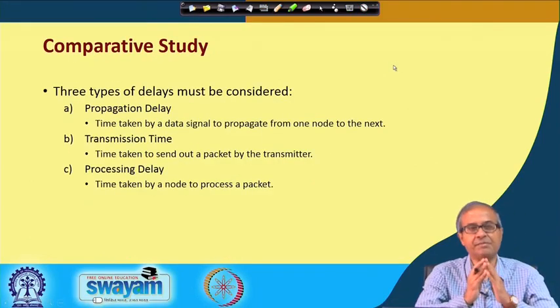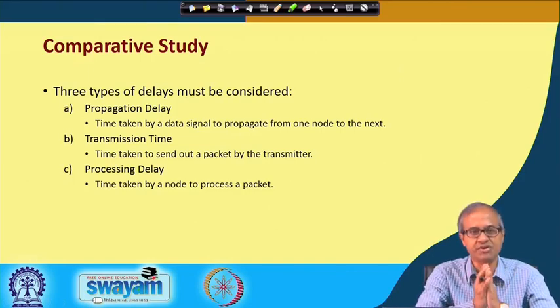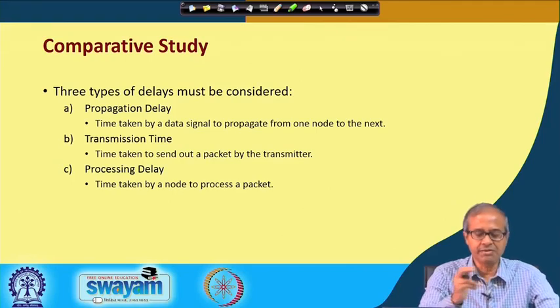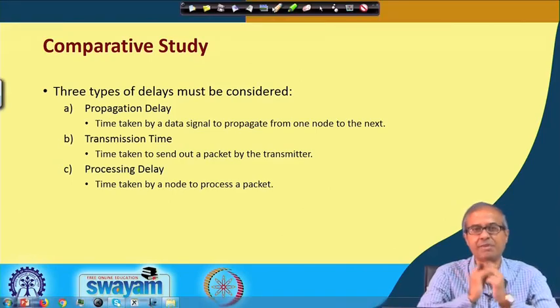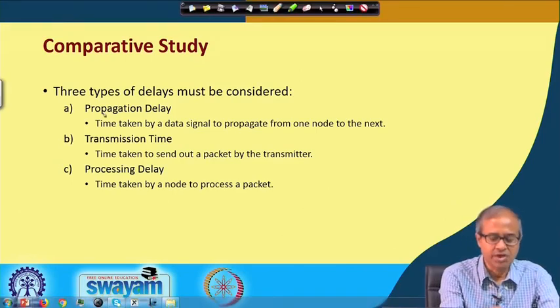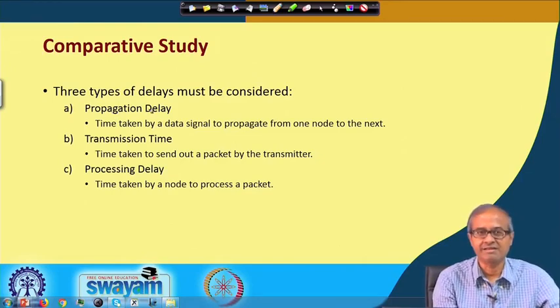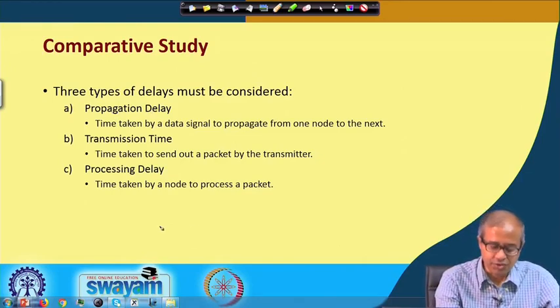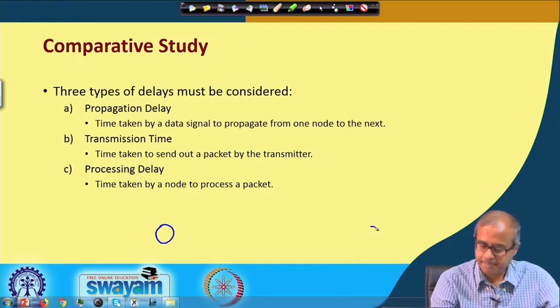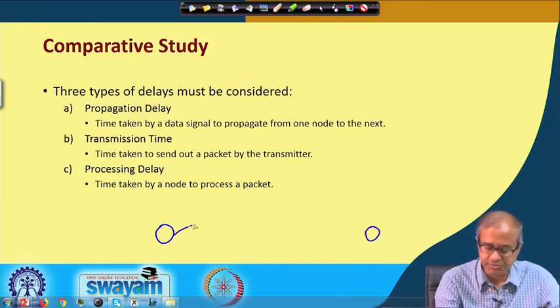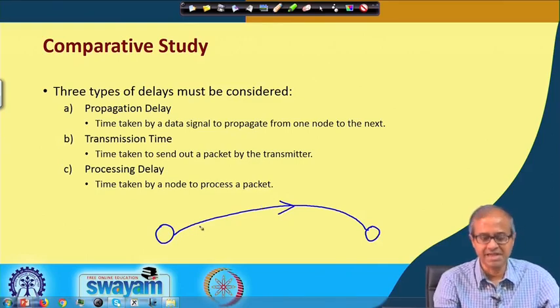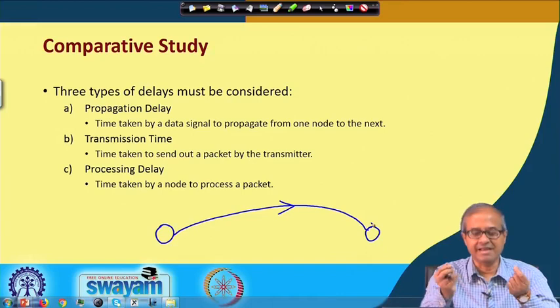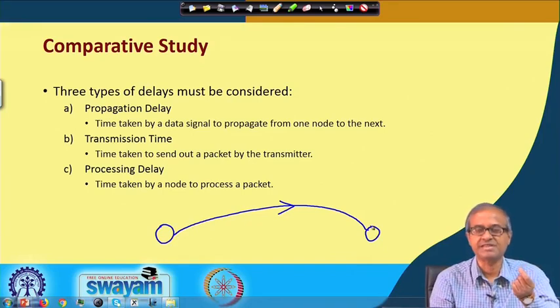Now, if we just compare these approaches which we have talked about, we usually compare with respect to some parameters. One is called propagation delay. When we talk about a communication between two nodes, propagation delay is the signal delay from source to the destination.